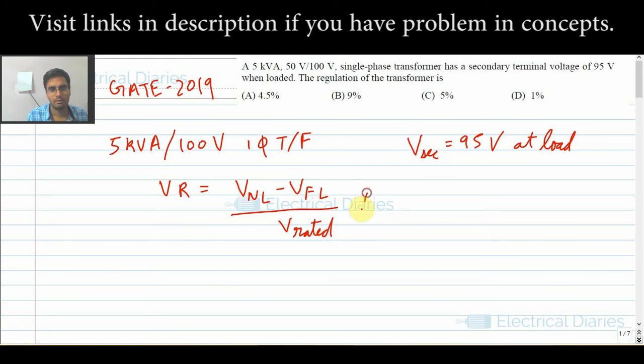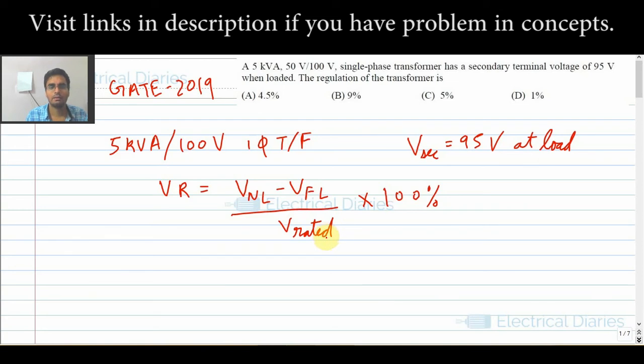In books, or I have gone through many study materials also, they take this V rated sometimes as V full load, sometimes as V no load. But in general you should keep in your mind it has to be V rated.